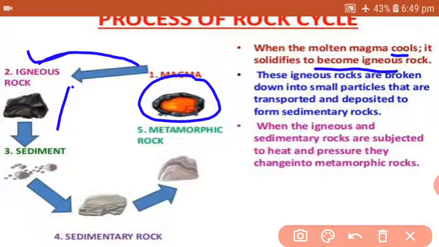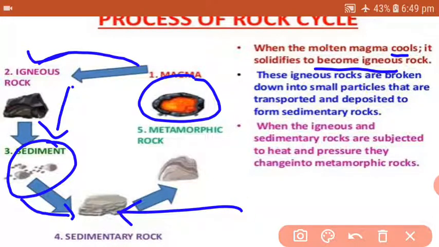Then you can find, because of the loose particles, the small fragments or sediments, it has now changed its form to sedimentary form. So here you can find the sediments. As the sediments have deposited layer above layer, as you can see in the picture, the sedimentary rock has formed. So the igneous rocks are broken down into small particles that are transported and deposited to form sedimentary rocks.